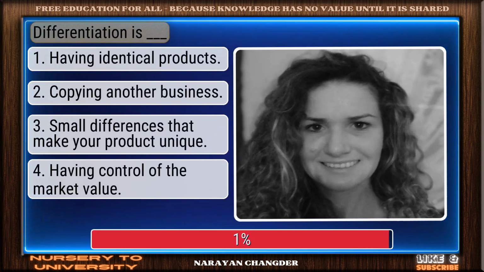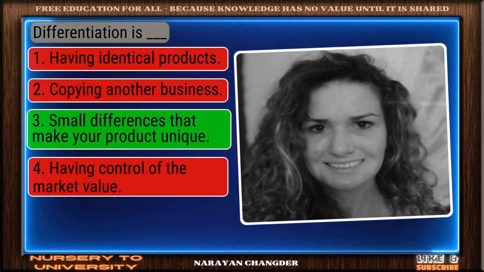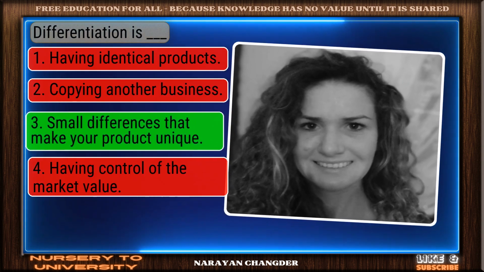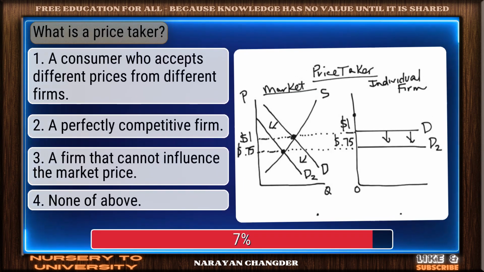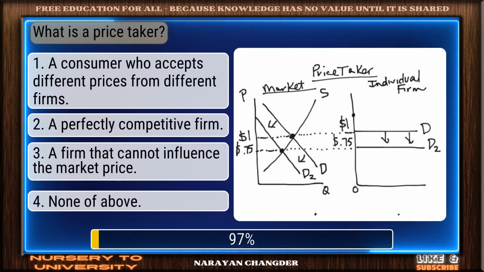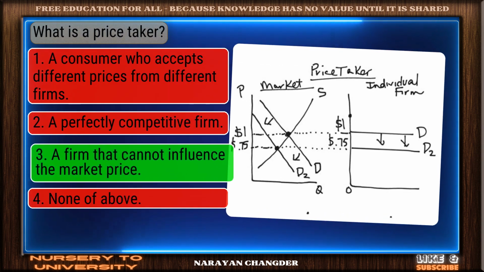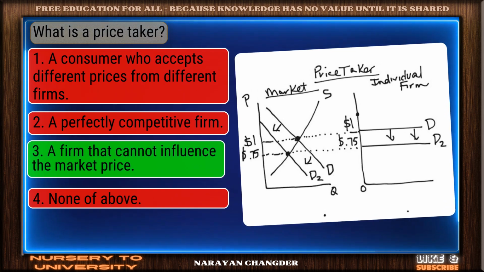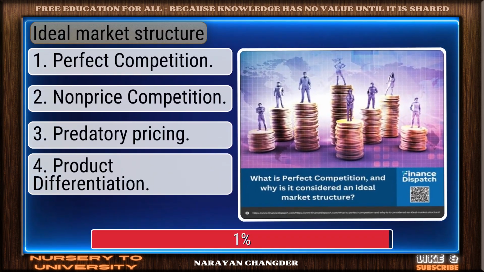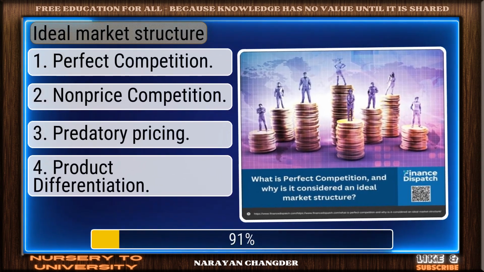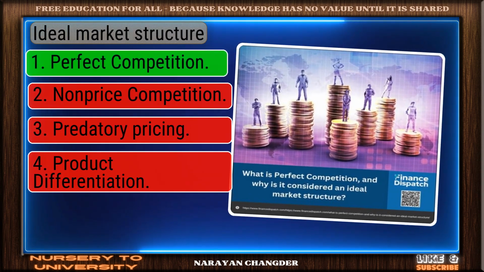Differentiation is. Good job. Your answer, small differences that make your product unique, works well here. What is a price taker? Clear logic. Your choice, a firm that cannot influence the market price, is sound and 100% true. Ideal market structure? Solid response. Perfect competition is a valid choice.